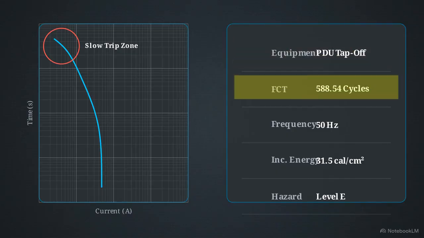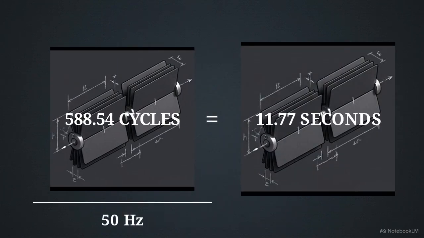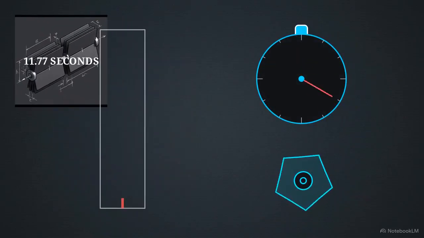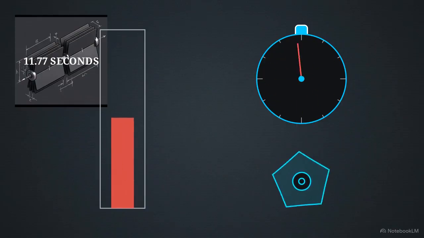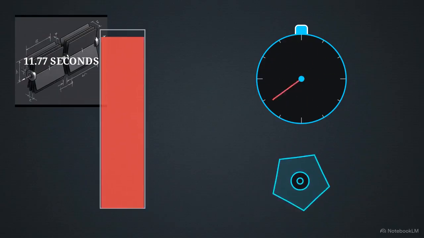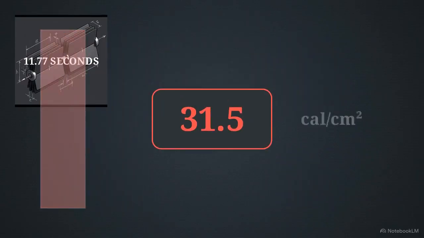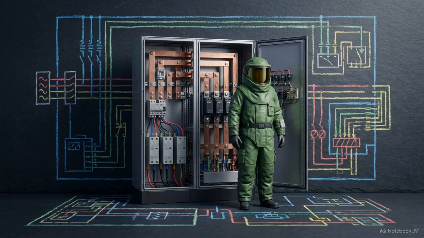The table records a fault clearing time of 588.54 cycles. We divide those cycles by 50 Hz, giving an actual fault duration of 11.77 seconds. Cycles are purely a measure of duration. They measure time, not thermal energy, and the two values must never be confused. By allowing an electrical arc to burn for almost 12 full seconds, the resulting incident energy spikes to 31.5 calories per square centimeter. An energy output of 31.5 is a severe level E hazard. Approaching that equipment requires specialized personal protective equipment.